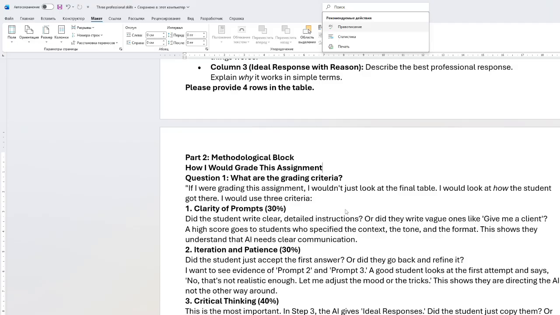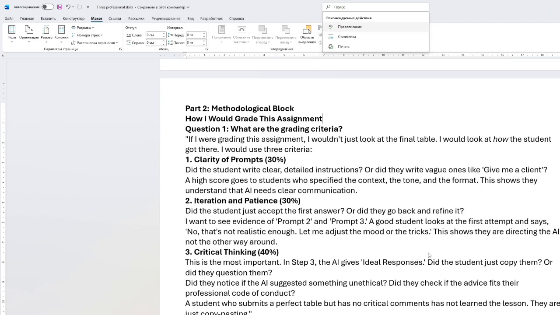So did the student just accept the first answer, or did they go back and refine it? Third, I also want to see the evidence of prompt 2 and prompt 3. If I have to grade this assignment, I will be asking good students' questions, like: look at the first attempt and say, no, that's not realistic enough. Let's just adjust the mood or the tricks. This shows they are directing the AI, not the other way around.